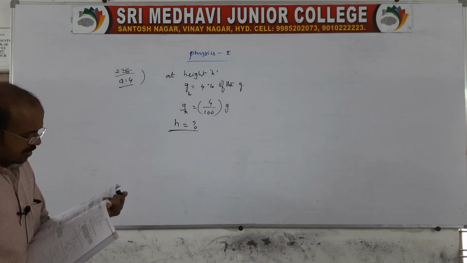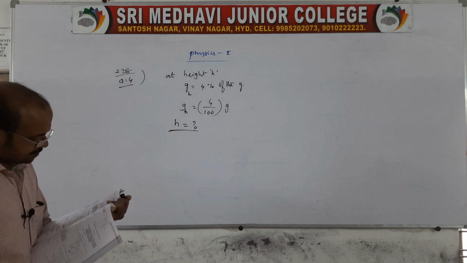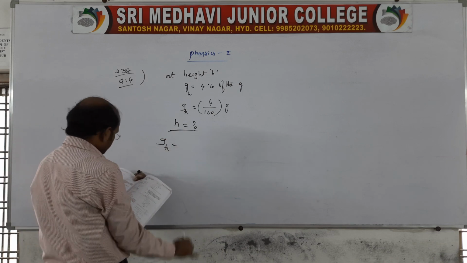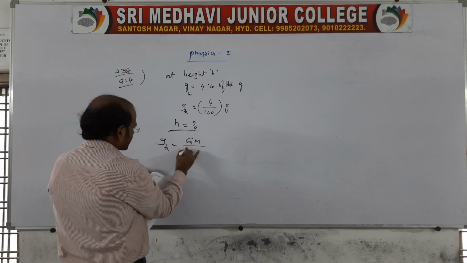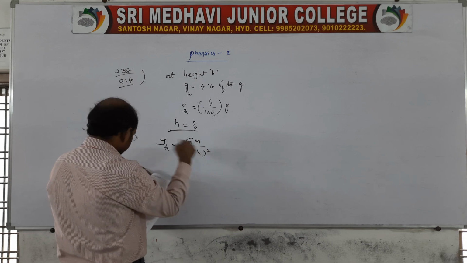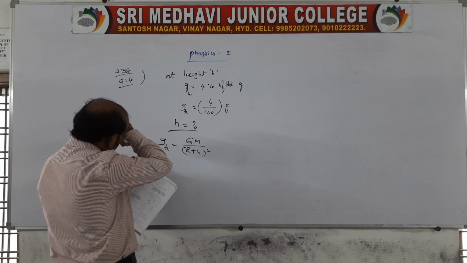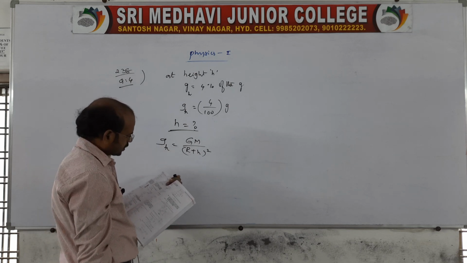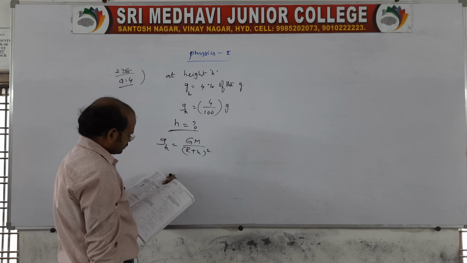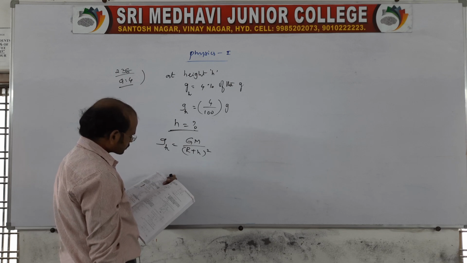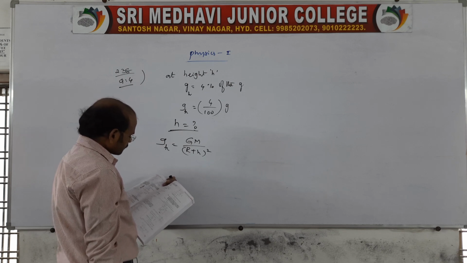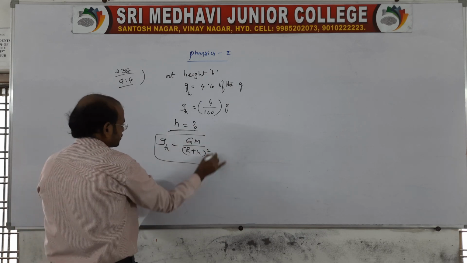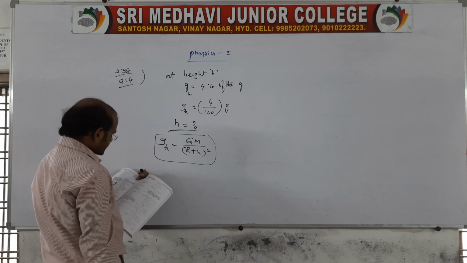Of course we know the formula. In the previous one we already did it: gh is equal to GM by (R plus h) whole square, right?